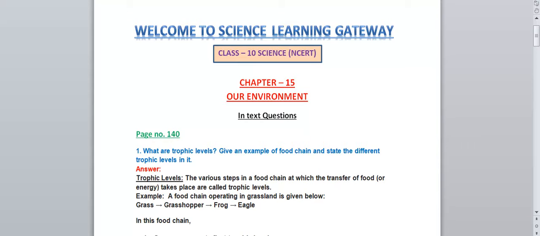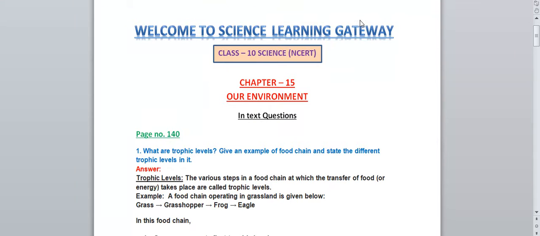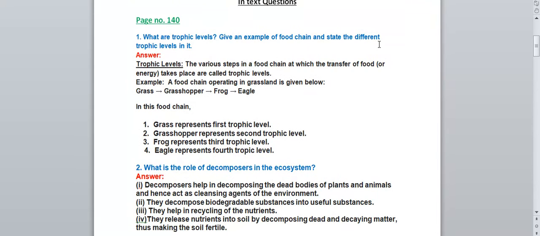So I am going to discuss and explain all the question answers given in the textbook, whether it is the in-text questions or the exercise questions. All the question answers are important. So we'll discuss all the question answers today in this tutorial. And the name of the chapter is Our Environment. Okay, so let's start with our discussion. First, we'll discuss the in-text questions.